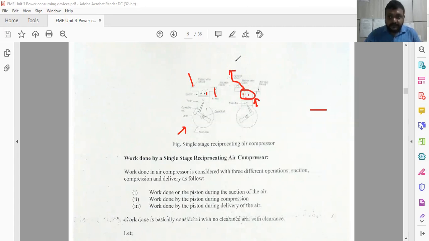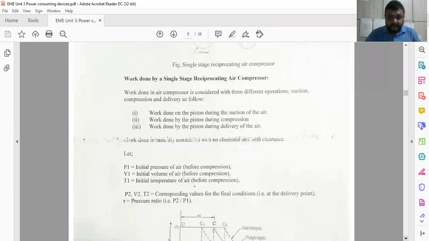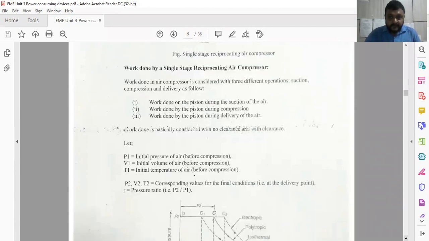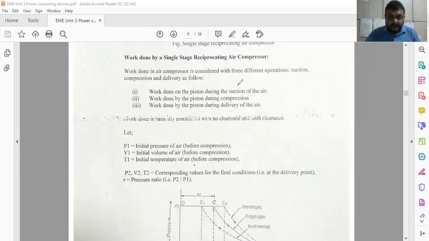Now we have to see some mathematical aspects of the single stage reciprocating air compressor. Same way as we discussed in the IC engine, about the work done, how can we find out the work done. Work done in an air compressor is considered in three different operations: work done on the piston during the suction stroke, then work done by the piston during the compression.